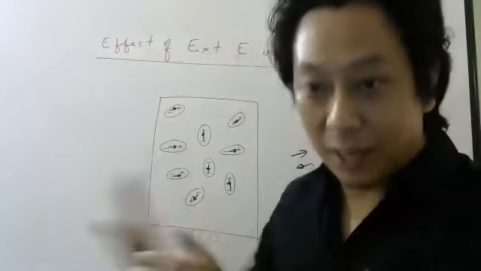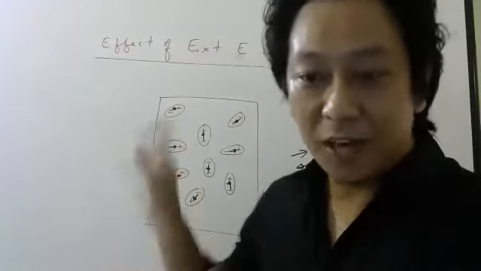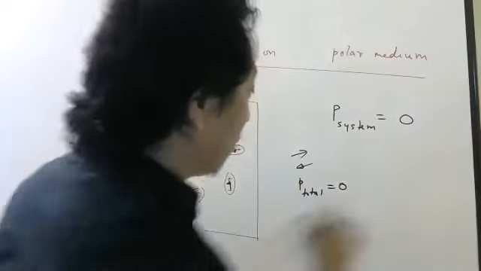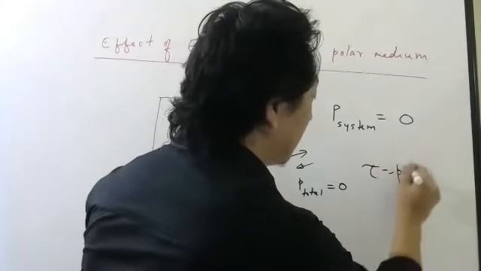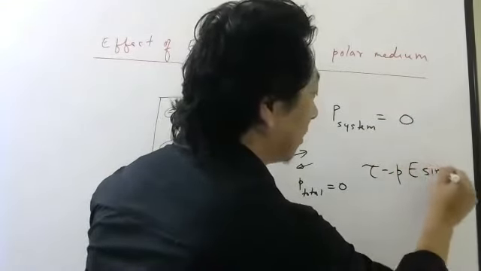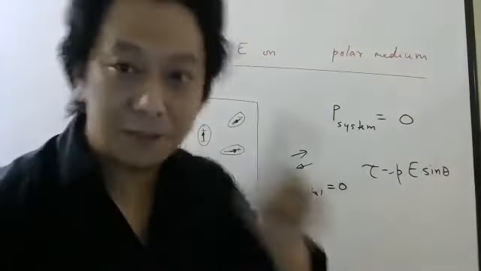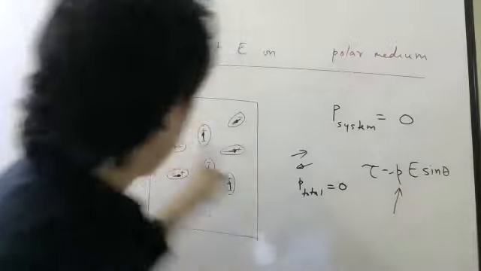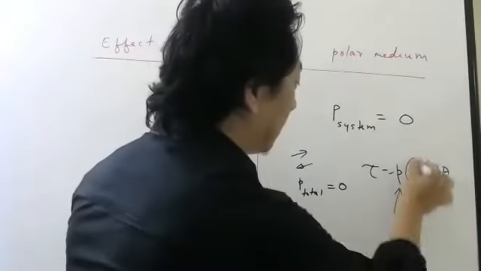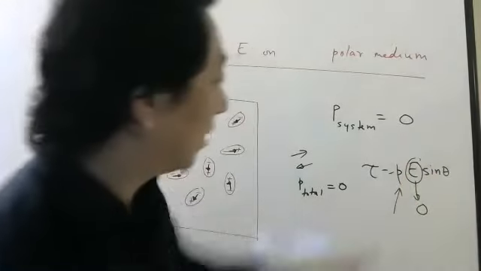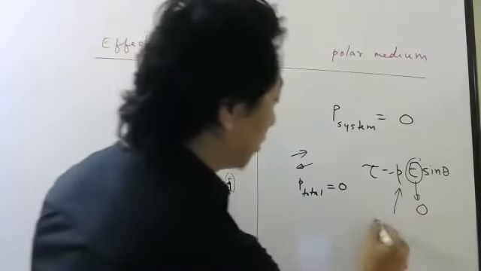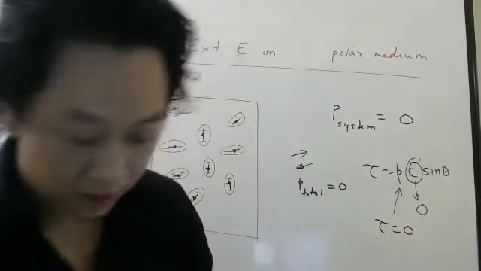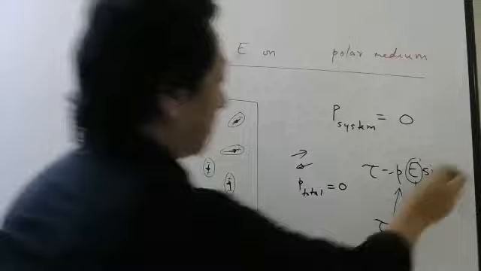Suppose you have ice. Torque, how will it act, Amina? Torque will come later. Let me apply the electric field first. I have not applied the electric field. Amina, the formula for torque is P sin theta. If you have not seen this formula, please see my old videos. There is P, I know every dipole has P, but the external electric field I have not applied till now. If the electric field applied is 0, torque is 0. So right now there is no torque.